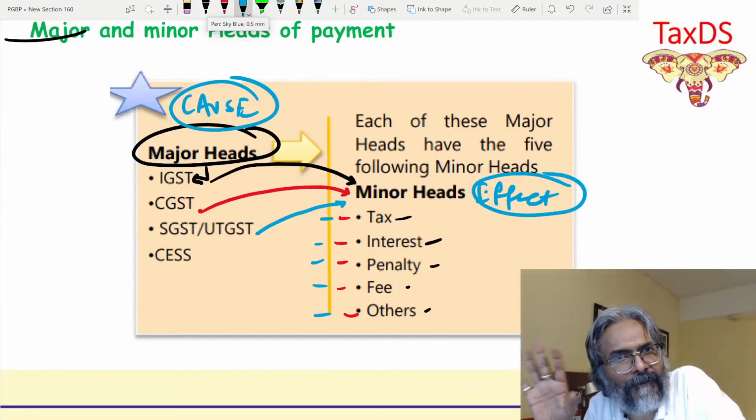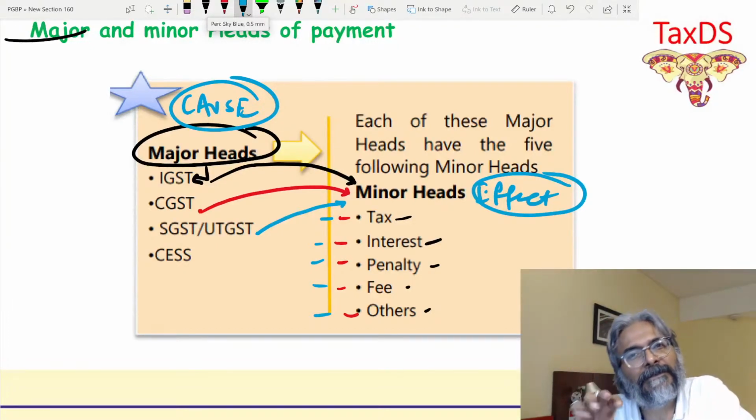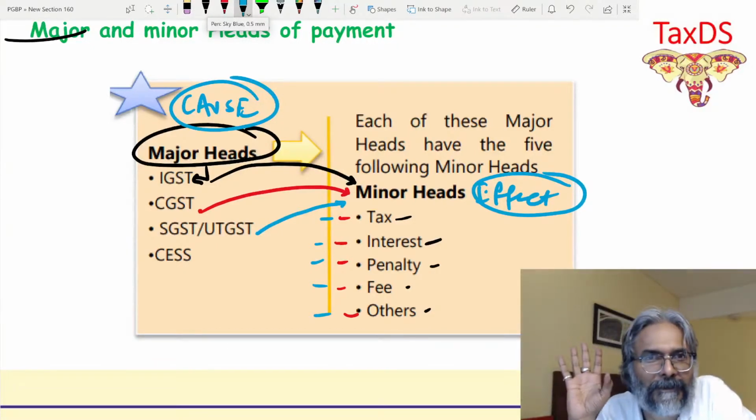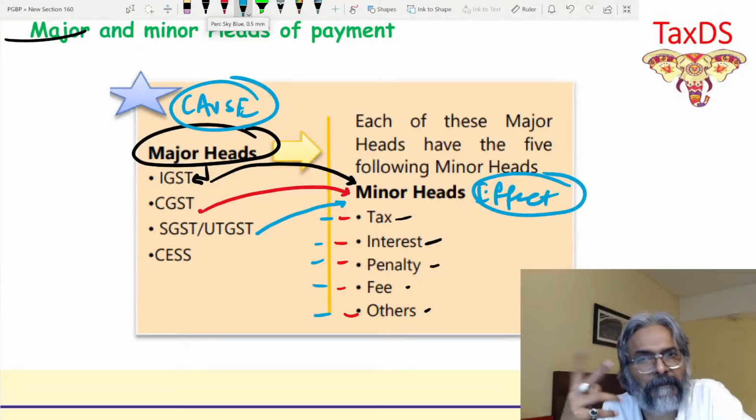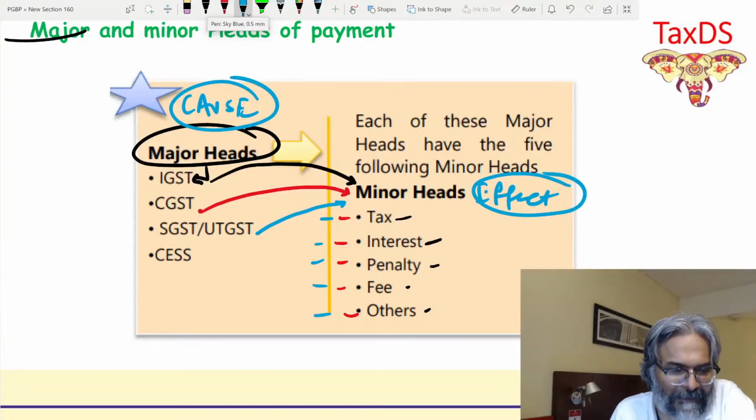I hope that all of you are clear with this one, because this part also I am telling you, students, many students are confused. They don't know what exactly this major and minor head is all about. I hope that now all of you are clear with this one. That's exactly the point, students. So that is how you should be paying.